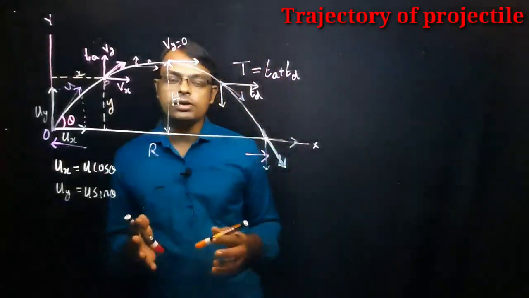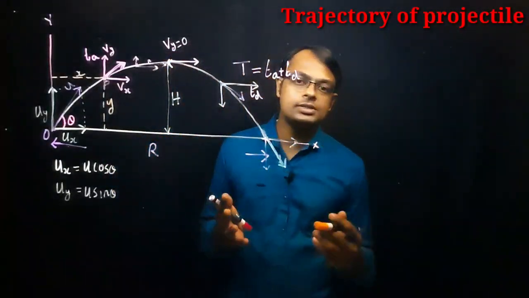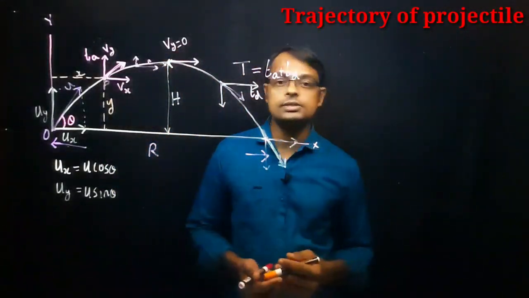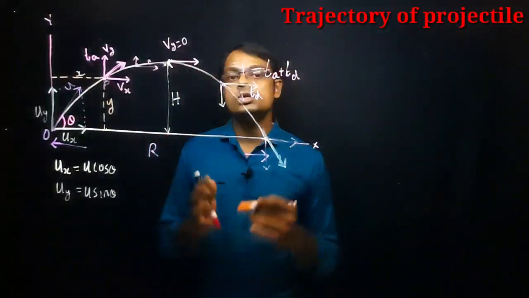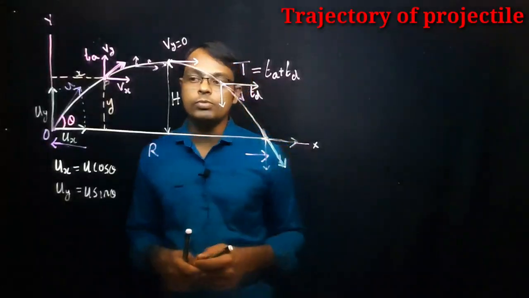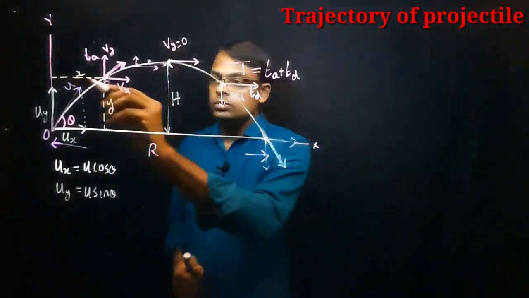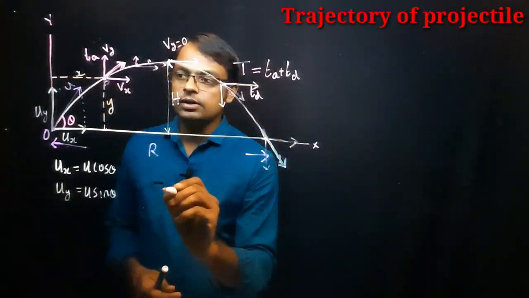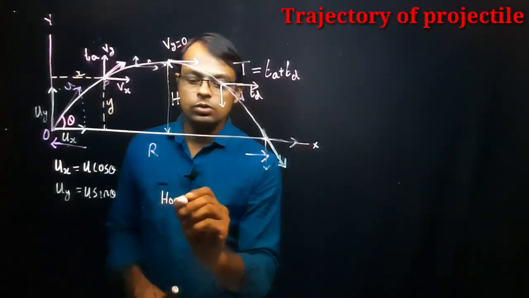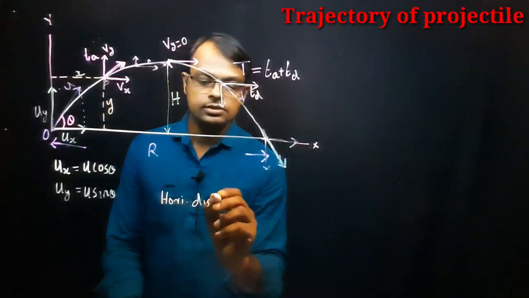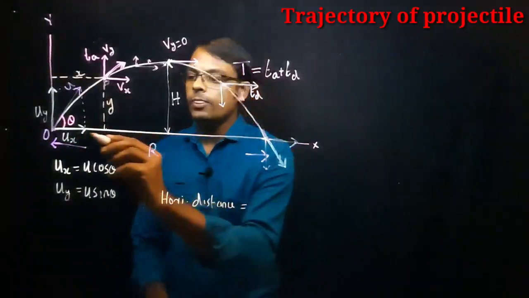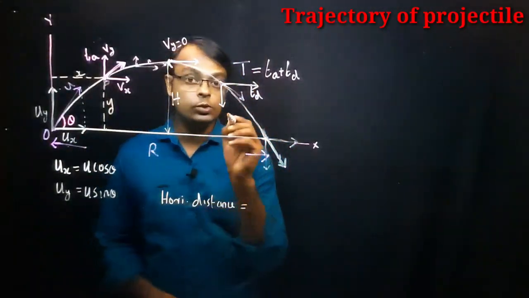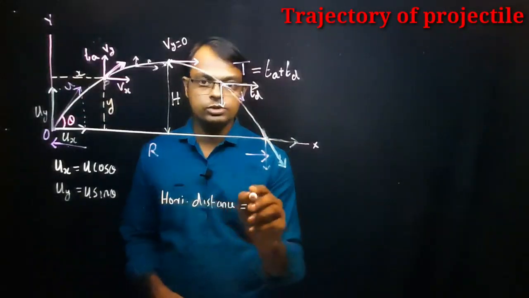Now we have to find out the horizontal distance as well as the vertical distance traveled by the projectile. First let's discuss the horizontal distance traveled. The horizontal distance traveled is equal to the horizontal velocity into time taken, correct? Distance is equal to speed into time, right?